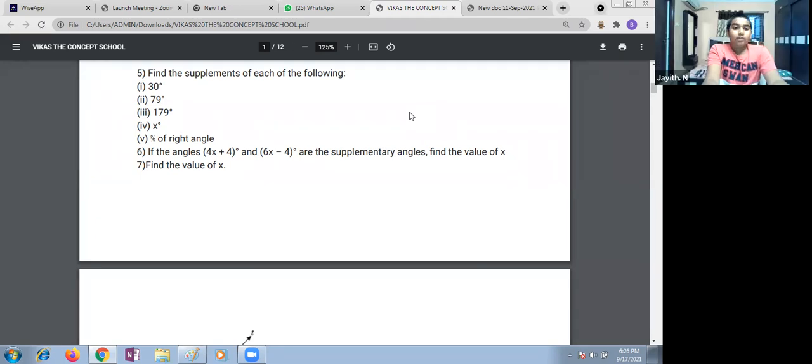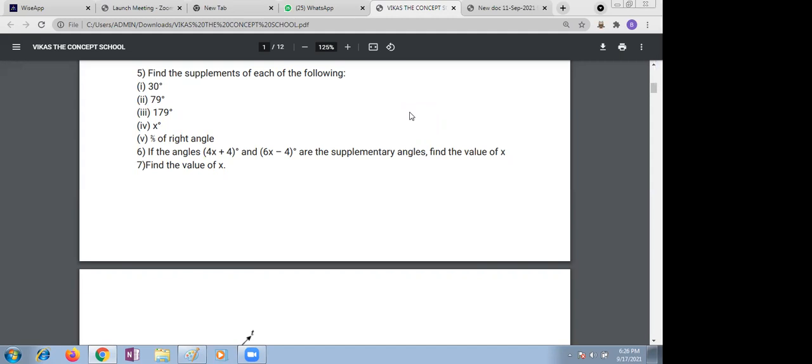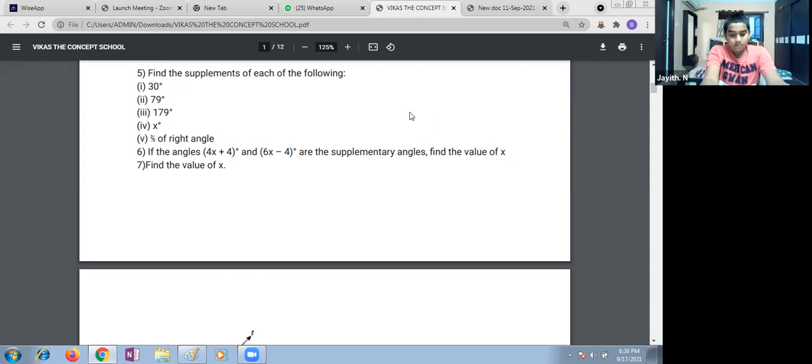Very good. Ma'am, the question is find the supplement of each of the following. First, we should get that answer, very beautiful question, children. Actually, I'll appreciate the teachers too. Wonderful question, this one, because the children have a lot of concepts involved in this. So 2 by 5 into right angle means fraction multiplication is involved. With right angle, there is a supplementary angle involved. Three or four concepts are involved in the sum.